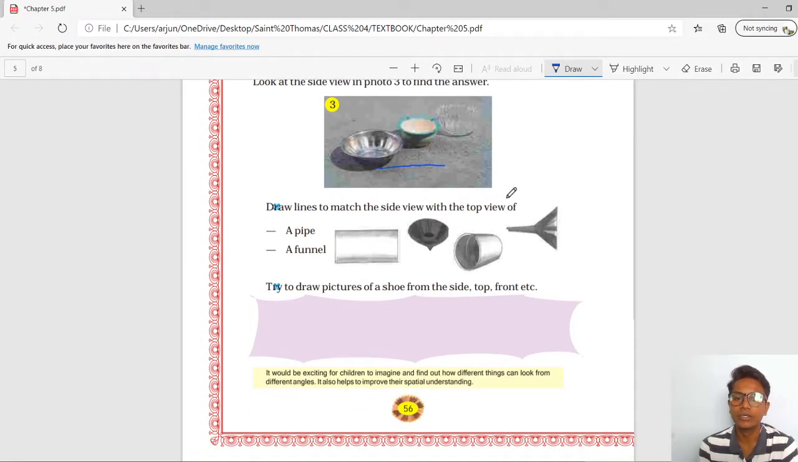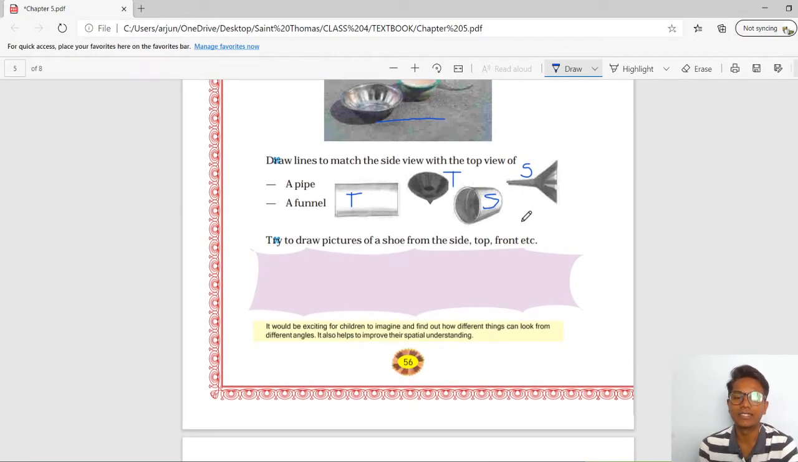Draw lines to match the side view with the top view of the figure. So first is the pipe. So this is the top view and this is the side view. Okay, these two are the pictures of pipes. And the funnel, this is the top view and this is the side view. You can easily say this answer. Okay, this is understandable. Try to draw pictures of the shoe from the side, top, front, etc.